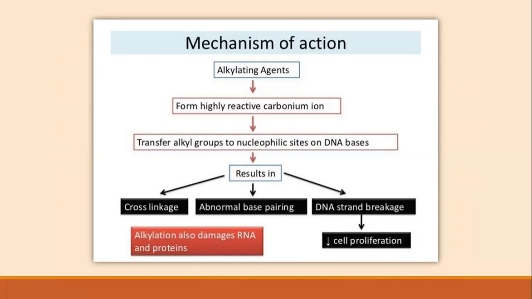Because of these three different activities, cell death occurs and the drug can control the multiplication of cancer cells. So this is how the alkylating agent produces action in the body.